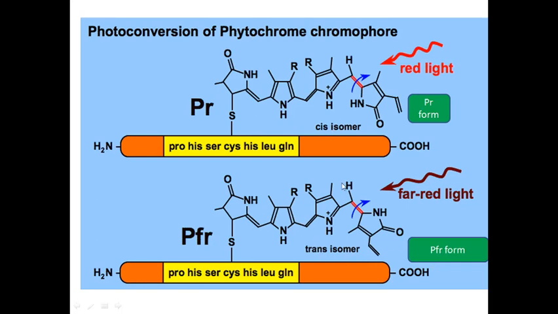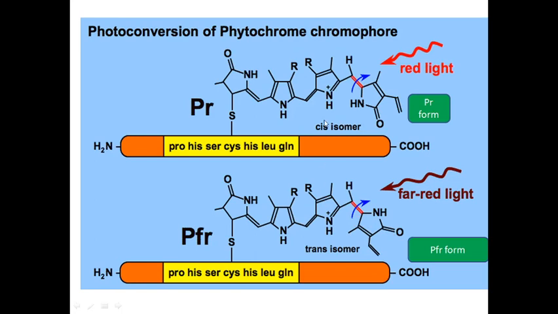So what happens when red light falls on this PR form? It flips at this double bond and becomes like this. Here you can see the NH group is facing downwards, and here it is facing this side. So upon the falling of the red light, it gets converted to the PFR form. And when far-red light falls on this, it gets converted to the PR form.